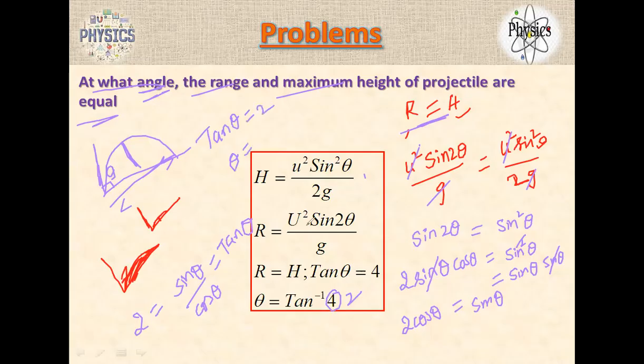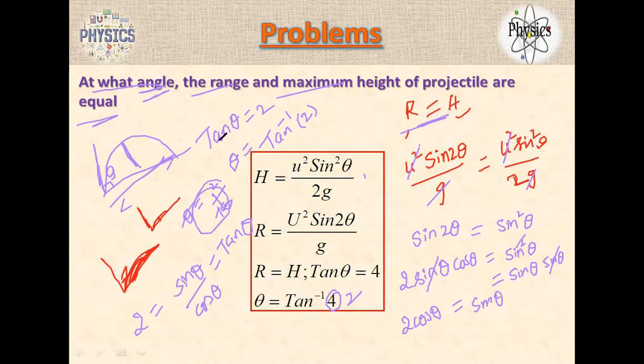Where is the minus 1? There is an inverse. When I want to bring the theta out, we use the inverse function. It means it should be the inverse of 2. That is the way you can remember: when you bring it across, you use the inverse.